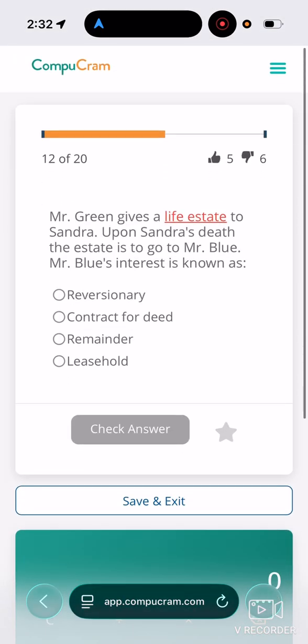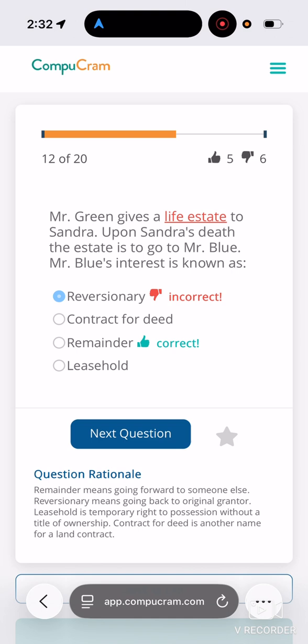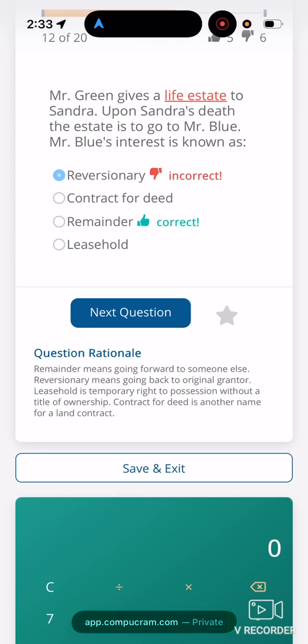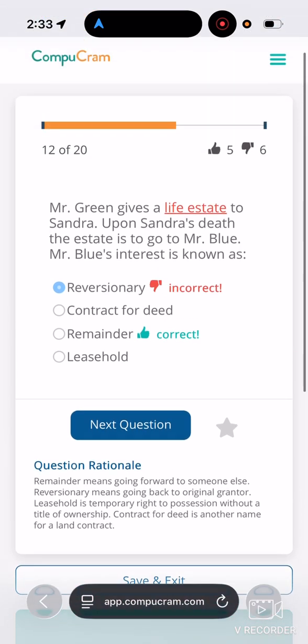Question number 12. Mr. Green gives a life estate to Sandra. Upon Sandra's death, the estate is to go to Mr. Blue. Mr. Blue's interest is known as: reversionary, contract for deed, remainder, leasehold. It's either reversionary or remainder. Let's go with reversionary. It was remainder. Okay, remainder means going forward to someone else. Reversionary means going back to the original grantor. Leasehold is a temporary right to possession without a title of ownership. Contract for deed is another name for a land contract.